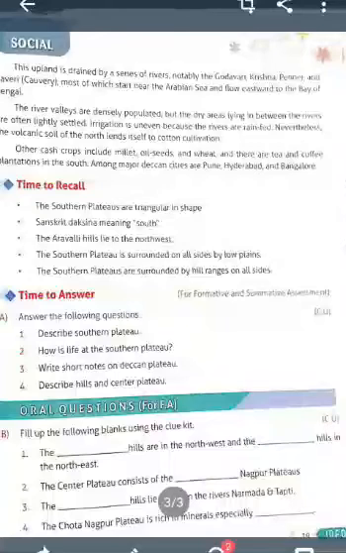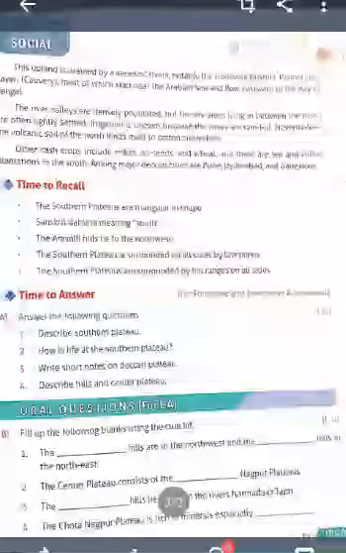So the southern plateau, what you learned today, is made up of igneous rocks and is triangular in shape. Aravali Hills lie in the northwest, Rajmahal Hill in the northeast, and the plateau consists of two parts: Central Highlands and Deccan Plateau. So Malwa Plateau is in the western part and Chota Nagpur Plateau in the northeastern part.